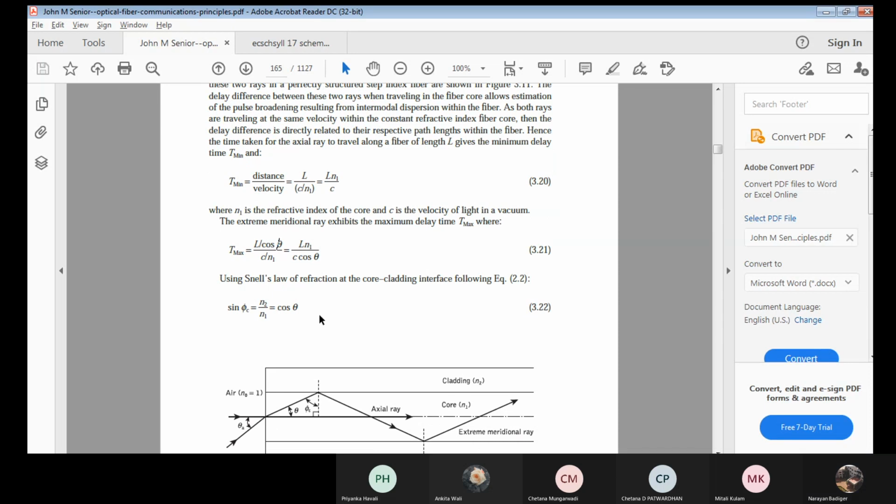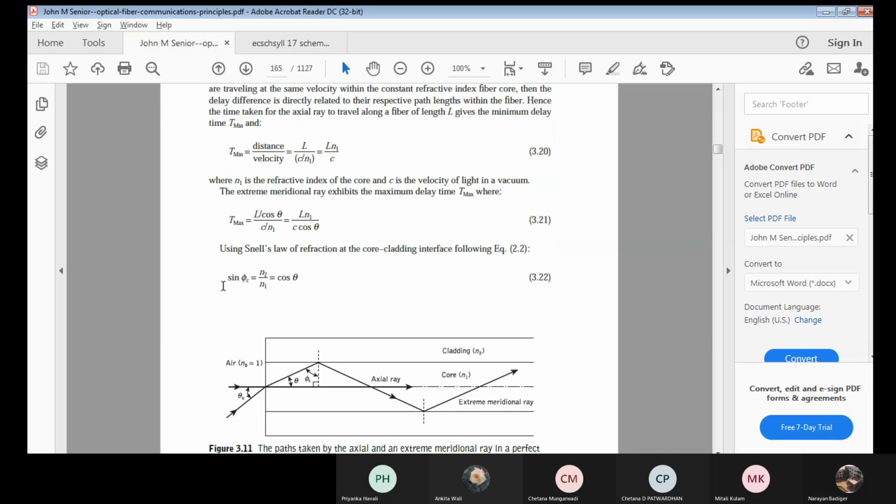Simple. Okay. So now I will apply Snell's law for this. What is that Snell's law? We already know. Sine of the critical angle is n2 by n1, which is equal to cos theta. What do I do? We will express cos theta as n2 by n1. I will use this value n2 by n1 here. Where I have cos theta, that will be replaced with n2 by n1.